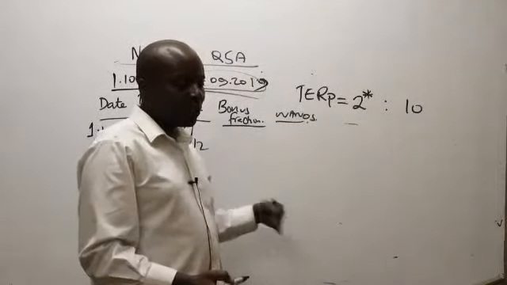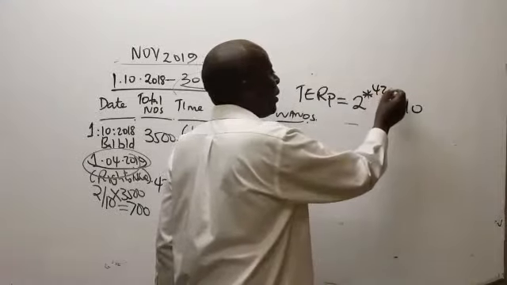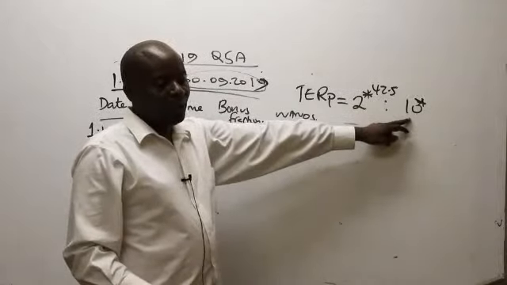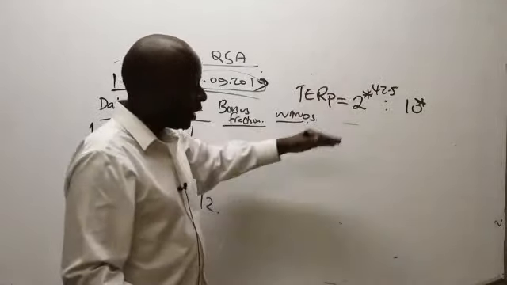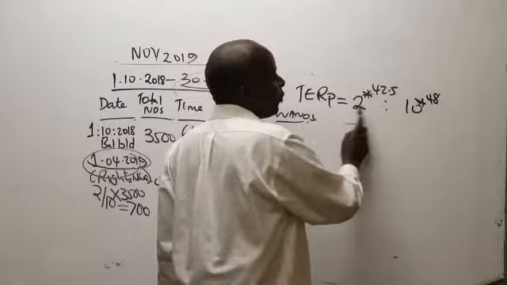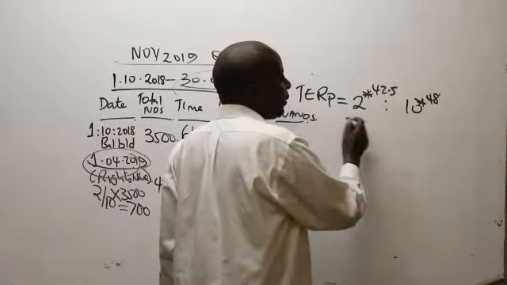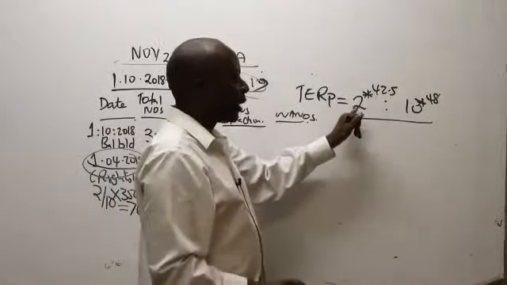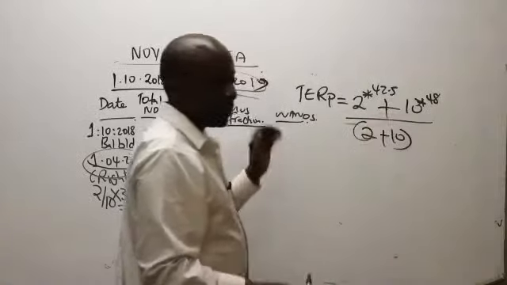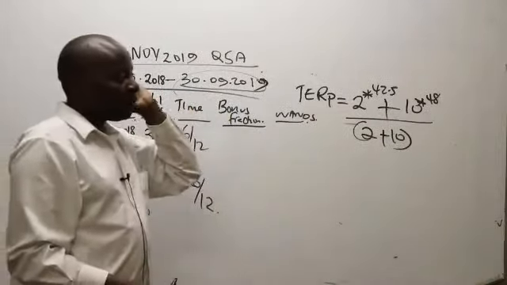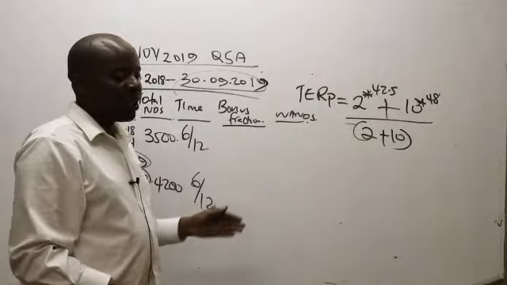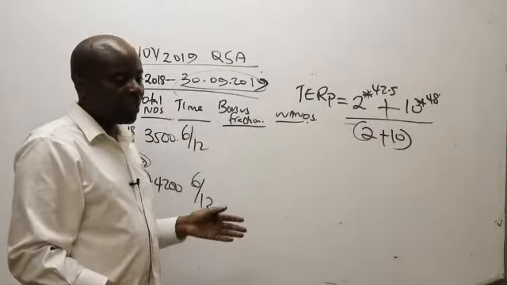So has the examiner given us the price of the new shares? Yes, 42.5. How about the price of the old shares? This has to be the market price, but it has to be higher. Remember, we are giving you shares at a discounted price. So this is 48. Now, somebody who accepts the right, at the end of the day, how many shares will they have in total out of this bundle? They will have 2 plus 10. Remember, here in the middle there is a plus. So you go slowly, you say 2 times 42.5 plus 10 times 48 equals whatever we get, divided by 12.